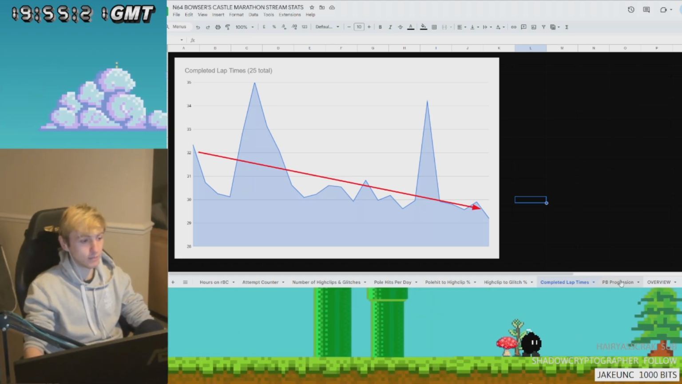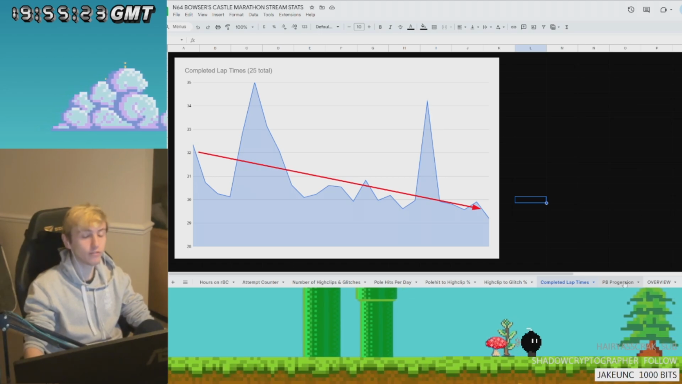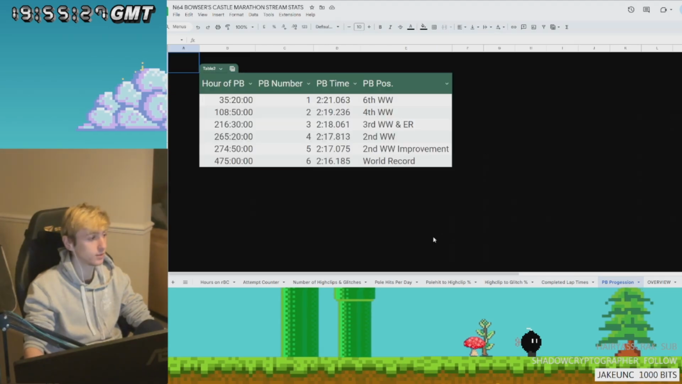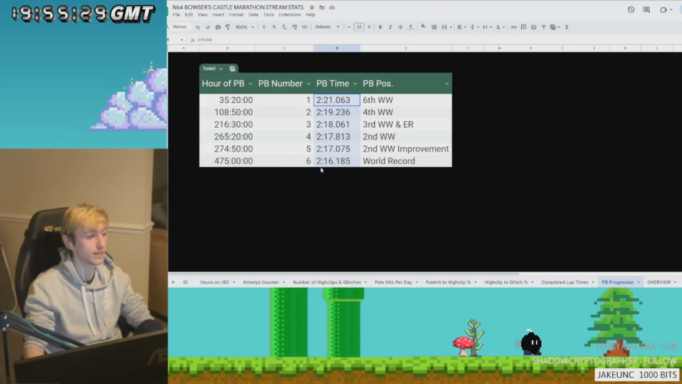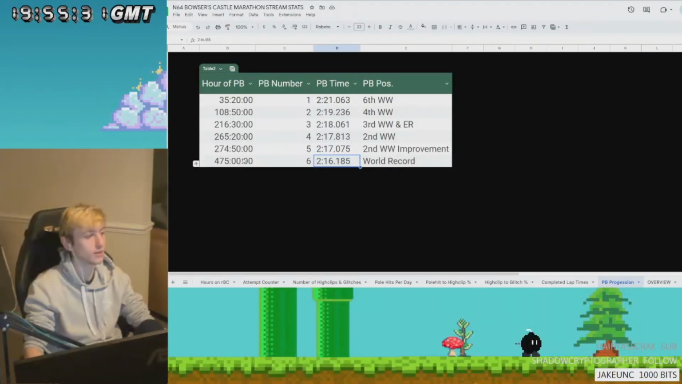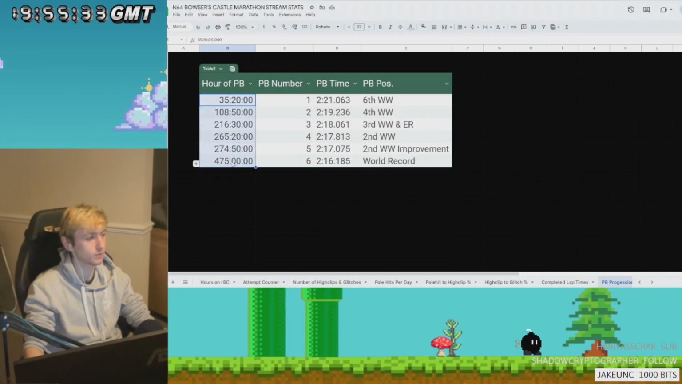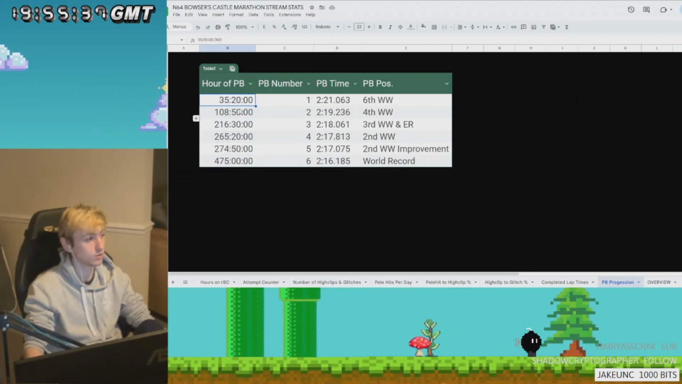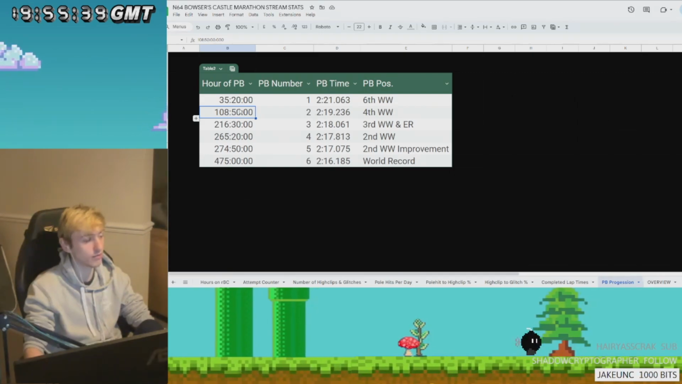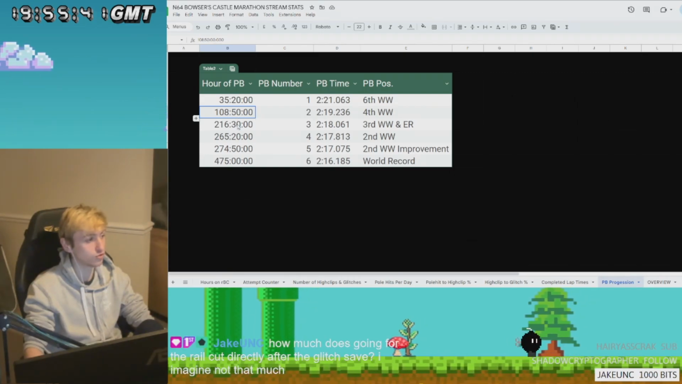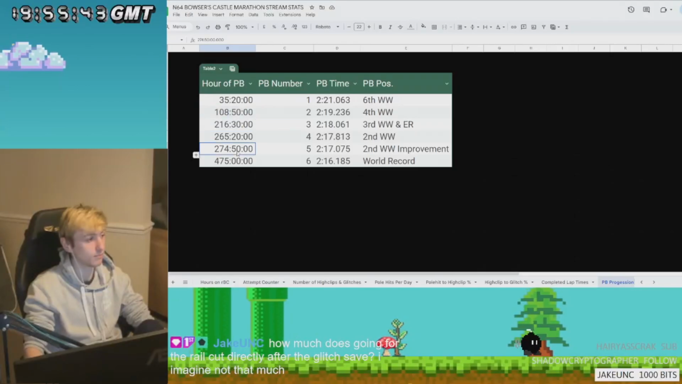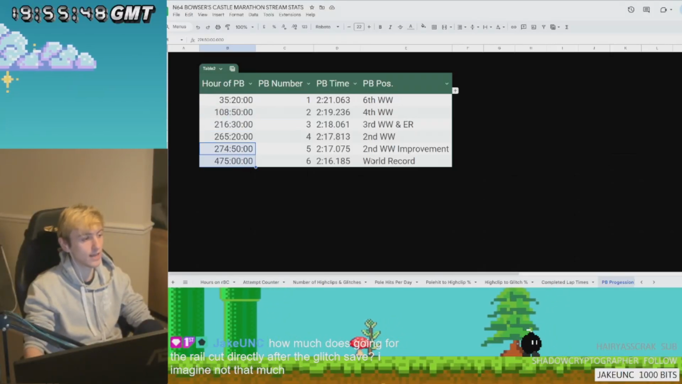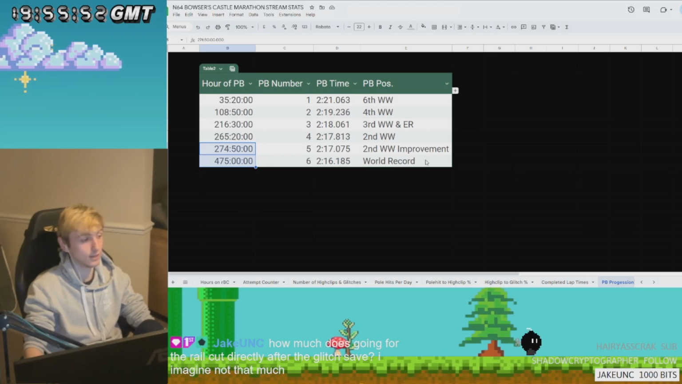Similarly to this is the PB progression. Now I couldn't get for the life of me a graph to work to show this data. But you can see that obviously it goes down. That's a given. And the hours spent in between is quite interesting to me. You can see 1 to 2 was like 70-ish hours, 75 hours. 2 to 3 was 100. And then by the time we got here, it was almost double the length of time in order to get that world record. It's kind of mental.